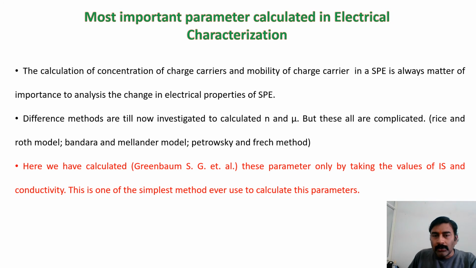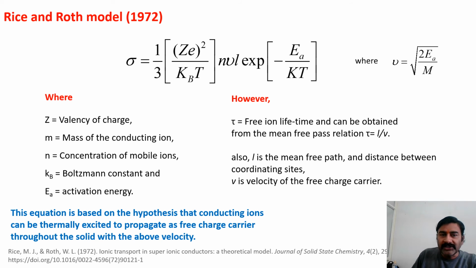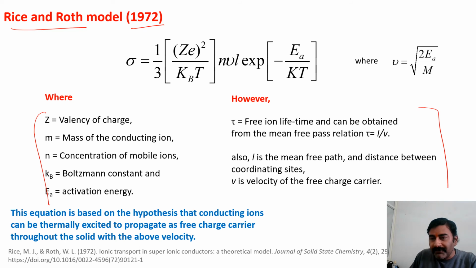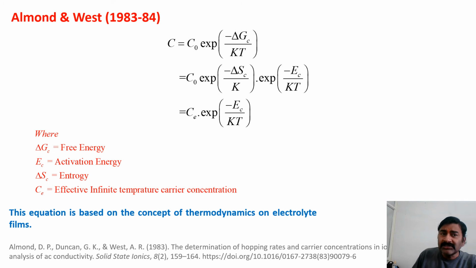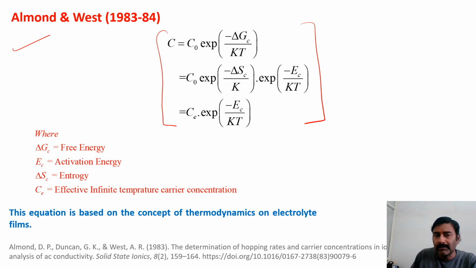And the most important, as I told you earlier, is that we are interested in calculating the concentration by some theoretical model. The first model used is the Rice and Roth model, introduced in 1972. These all are the parameters which can be found through the impedance spectroscopy data. This is based on the hypothesis that conducting ions can be thermally excited to propagate as free charge carriers throughout the solid. Second is the Almond and West model. We have not yet used this formula in our presentation, but this could be the formula by which we can calculate the concentration of charge carriers, and it is based on the concept of thermodynamics on electrolytic films.